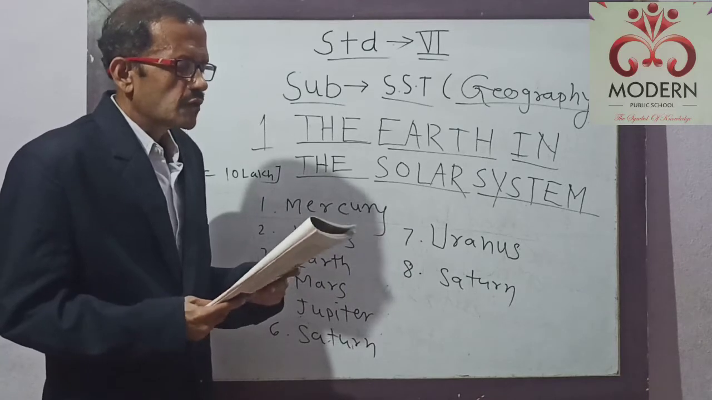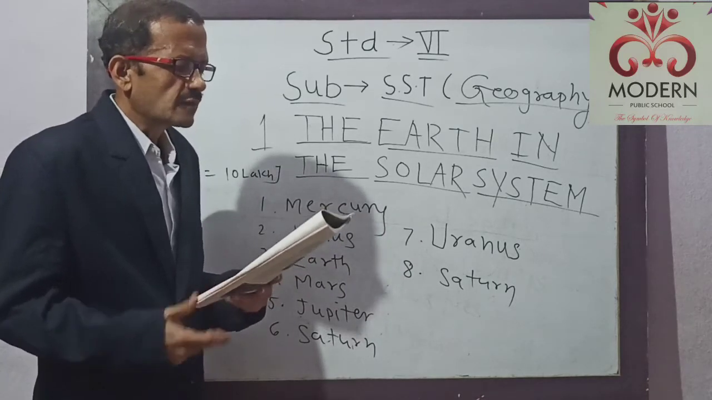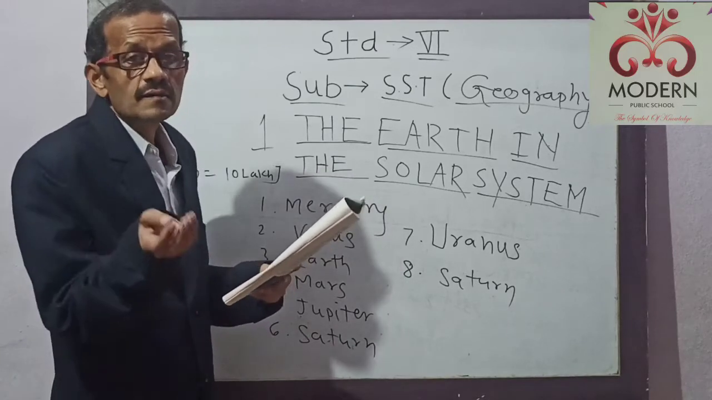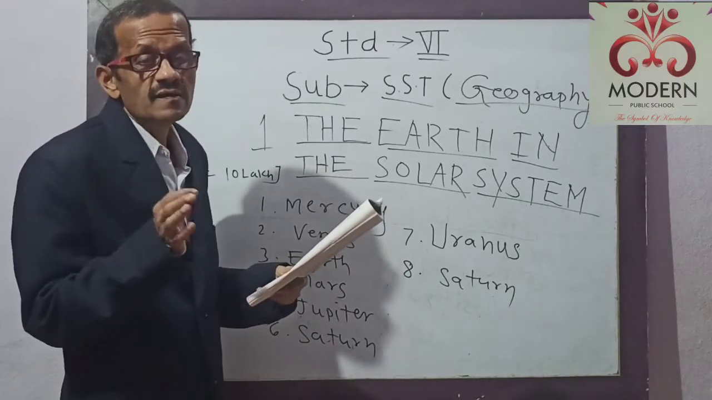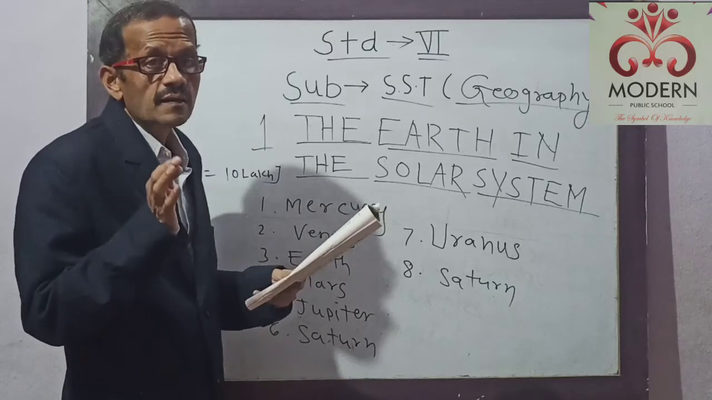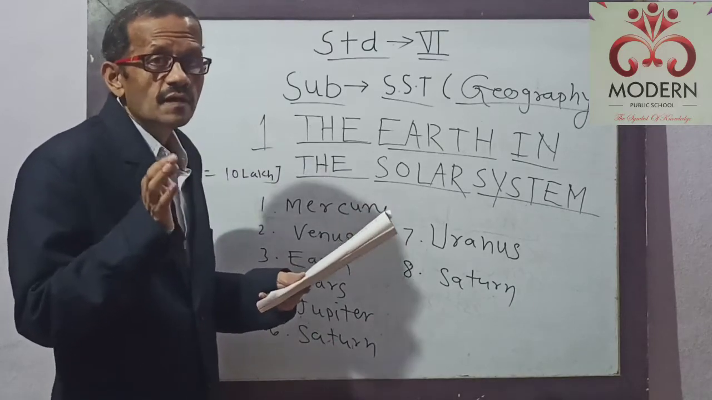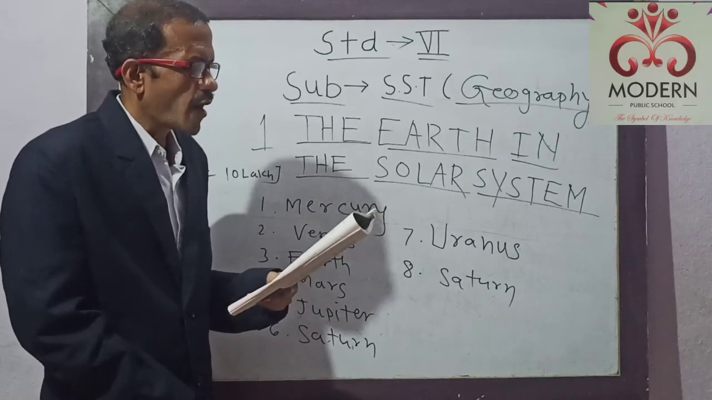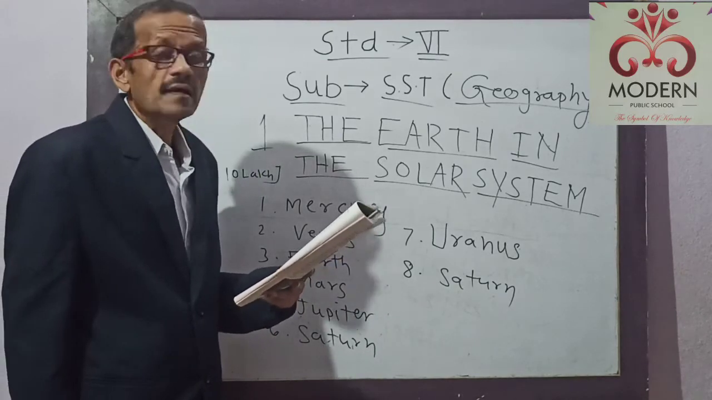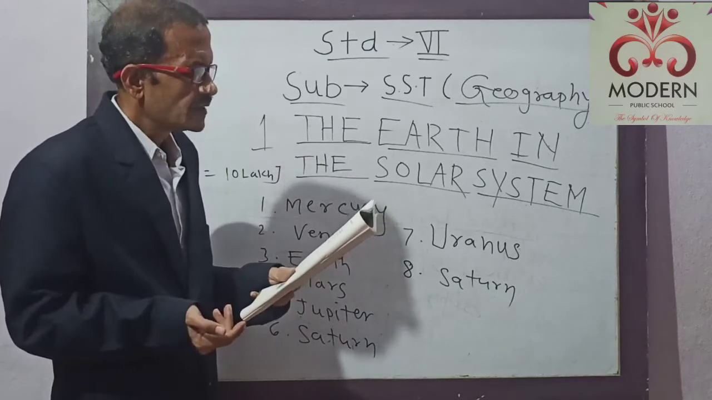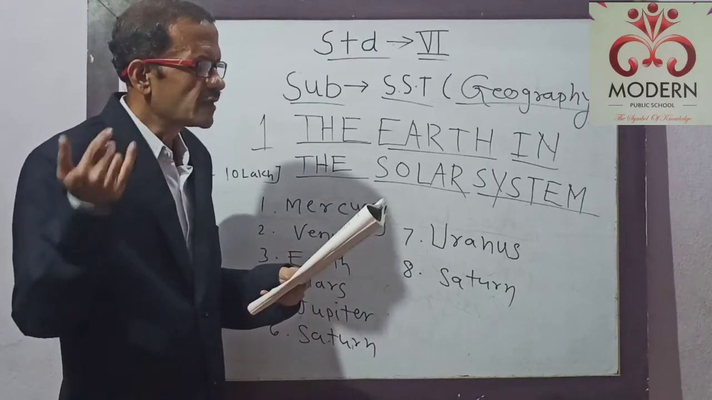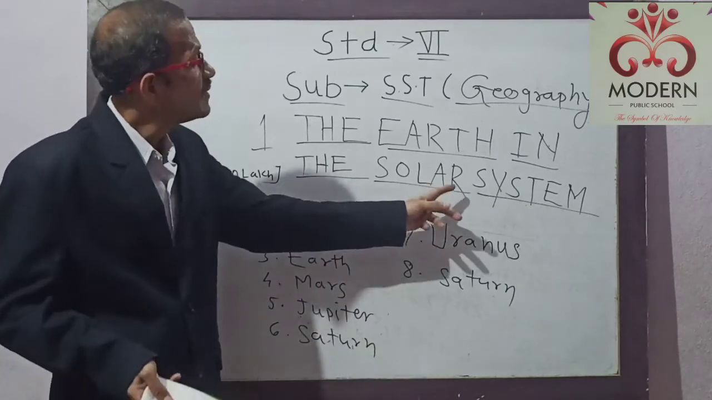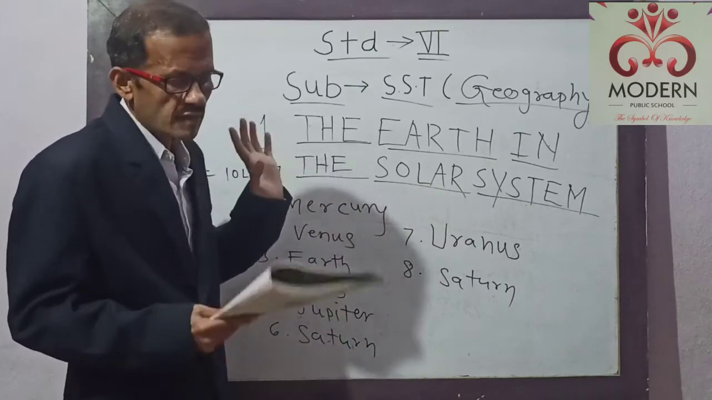Do you know about Sol? Sol is in Roman mythology. Sol means the sun god. Sun god means the god, the Sun. The Roman people worshipped the Sun as a god, and solar means related with the Sun. That's why the family of the Sun is the solar family. That's why solar system is the name given to this system.